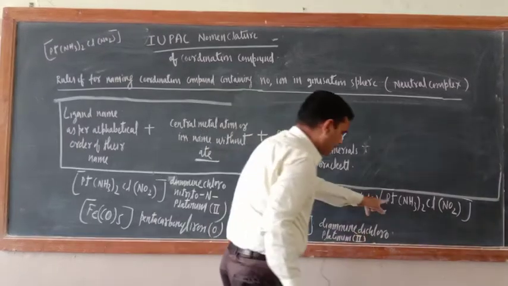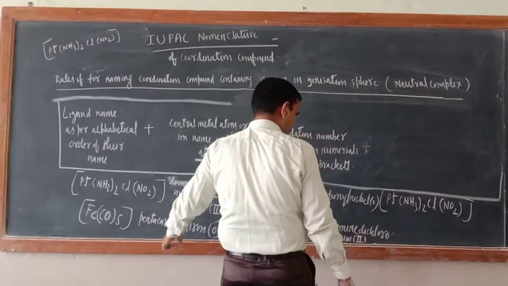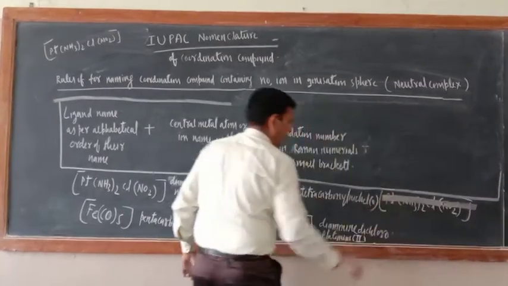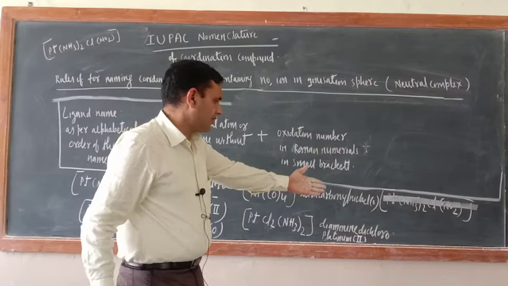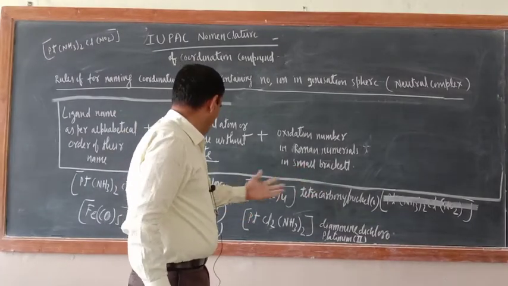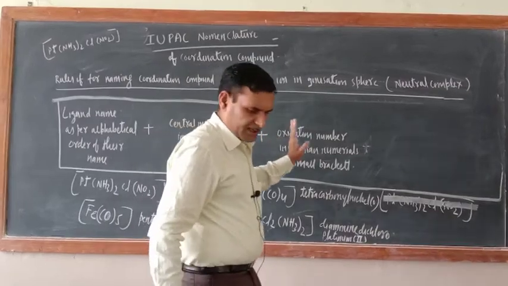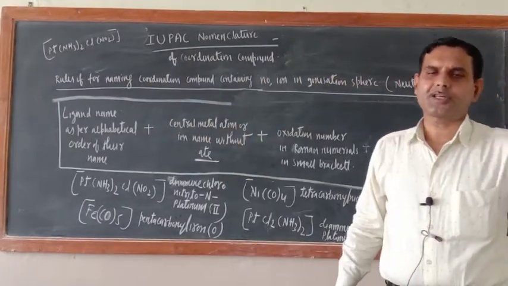Now what is the name of this compound? Just see, here 3 ligands are there, Pt NH3. I think I already wrote the name of this compound. Okay, already I have written here. If you want to write, same name: diammine, chloronitrito and platinum 2. So in this way I have completed all the 3 categories of coordination compound.